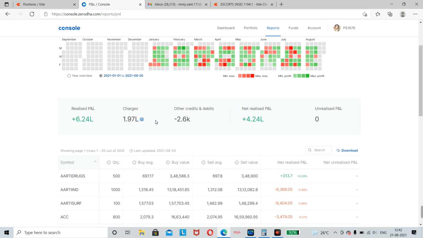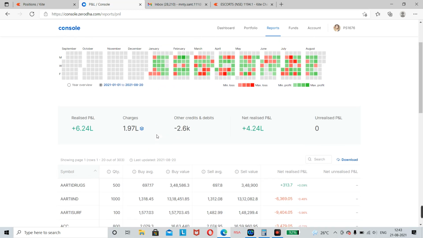Initially I made a lot of mistakes, that is why brokerage is very high. Now I am taking control of my mistakes. I am going to take only the best trades and not overtrade. Because of that, I found the brokerage commission I was paying before has suddenly come down.